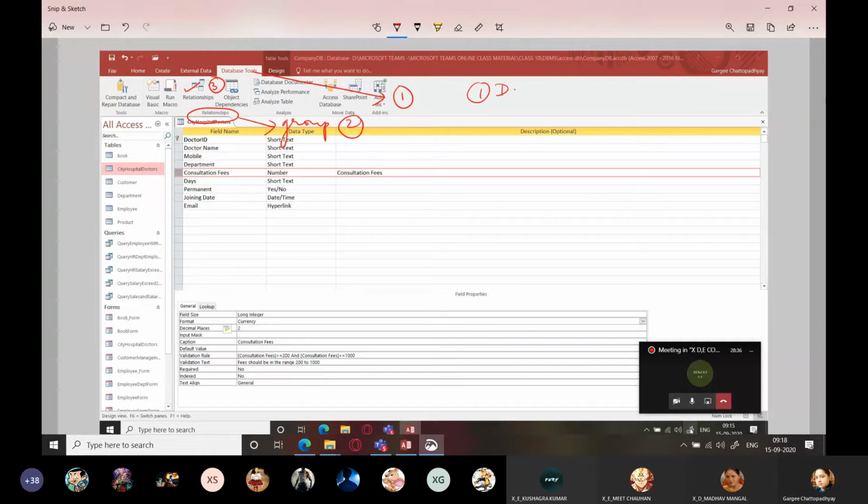Number 1, database tools tab. Number 2, you people are so into spoon feeding. एक एक चीज मुझे बताना पड़ रहा है. Relationships group. This is the second step. And the third step is relationships option. First step is database tools tab. Second step relationships group. Third step relationships option. Okay. ये लिख लो बेटा जल्दी से, so that I can tell you the next step.